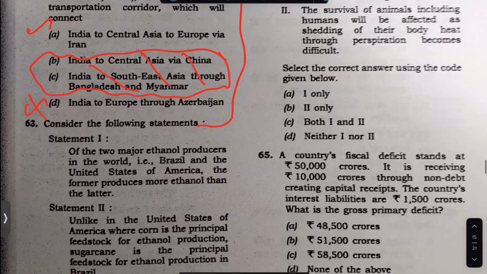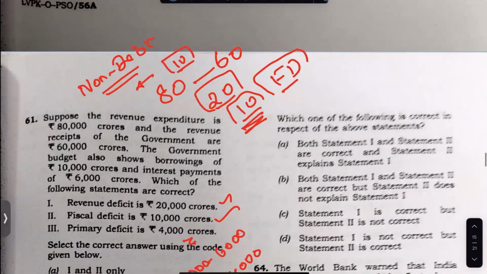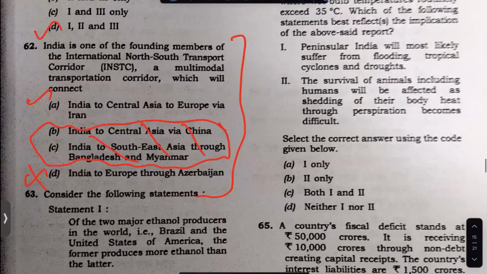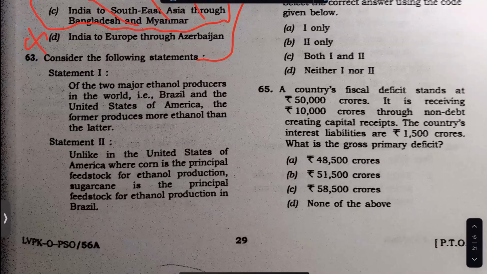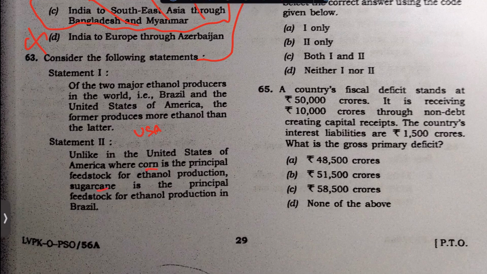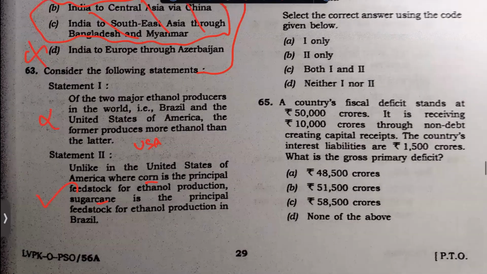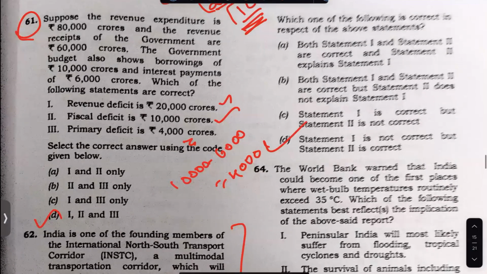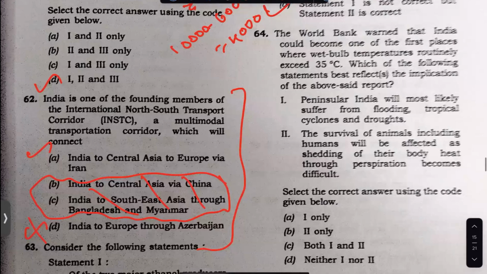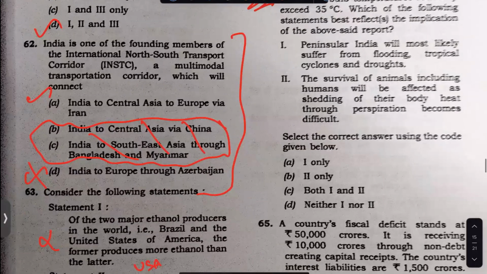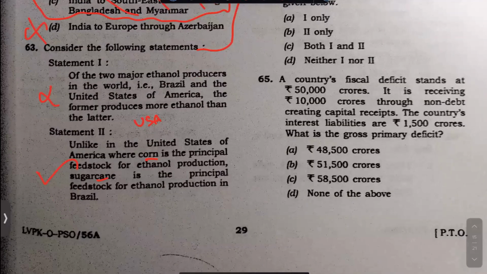North-South corridor: this question should have been taken as an easy question, not left. You should check it. Here, actually USA is the highest producer. Brazil is not the producer. In USA, yes, corn is there. In Brazil, sugarcane is there. This is true, but this is not true. Tough question, I'm not going to take. Answer is this, but I'm not going to take it as an easy question. Wait for the detailed analysis for the 64. It's a very tricky question.